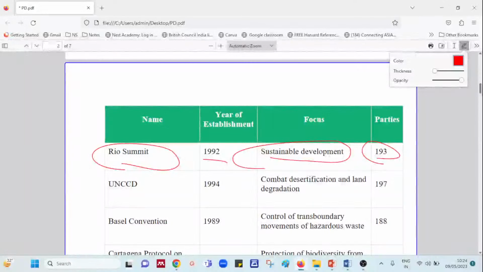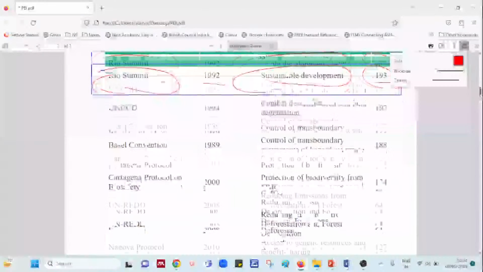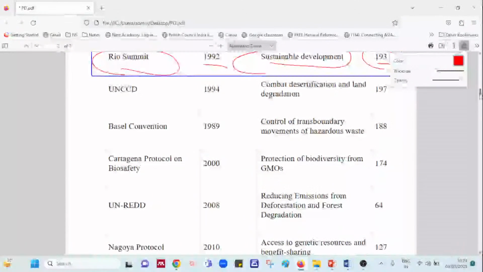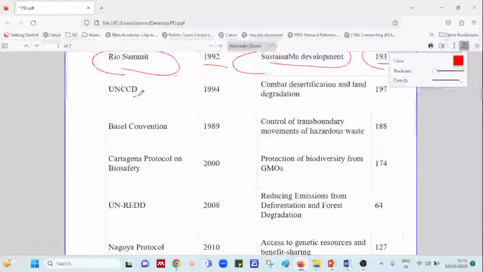Okay. Going next, we have UNCCD. Some acronyms I have not specially expanded, because I just want you to recall them well. But as we are doing it for the first time, it is the United Nations Convention to Combat Desertification, established in the year 1994.